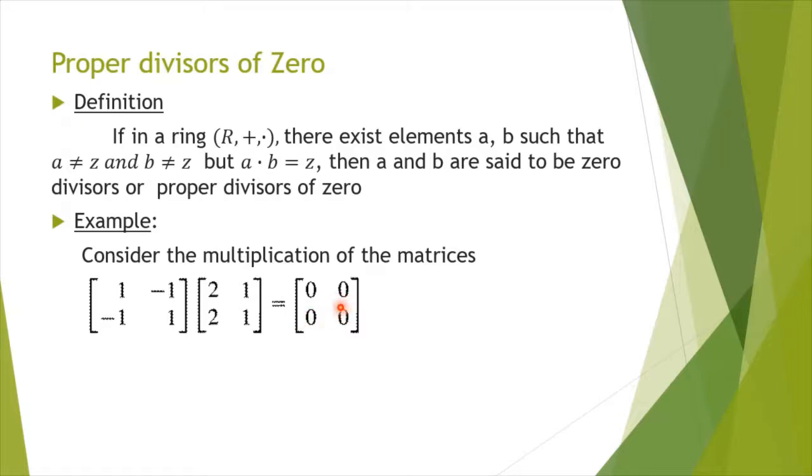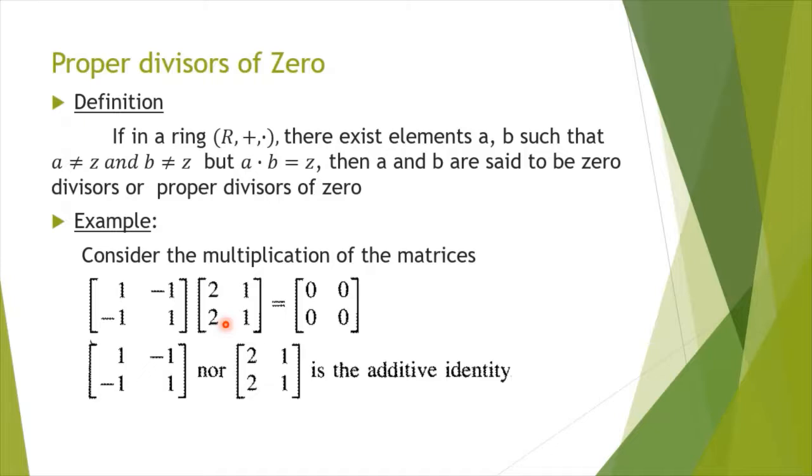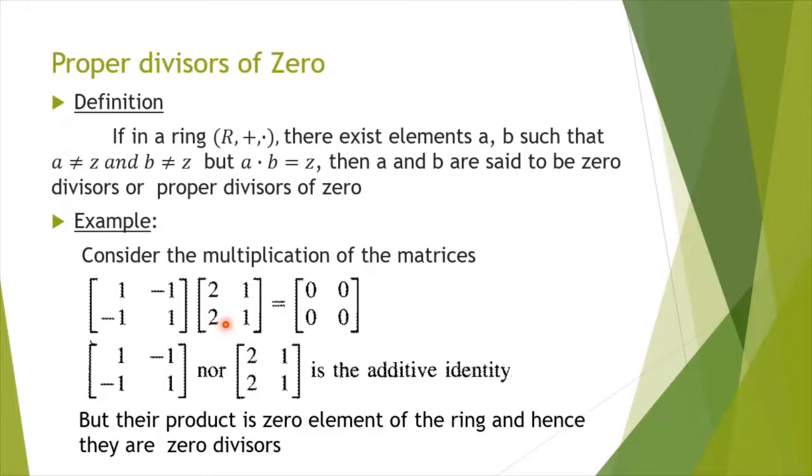So here this element is a non-zero element. Non-zero in the sense it is not a 0 element. 0 element refers to the additive identity. This is not a 0 element, and the second one is also not a 0 element, but when you multiply these two, you get a 0 element of the ring. Hence these two matrices are called the proper divisors of 0 or simply 0 divisors.